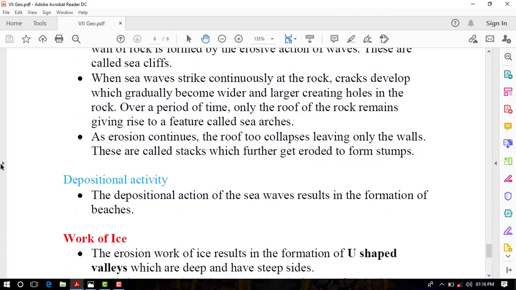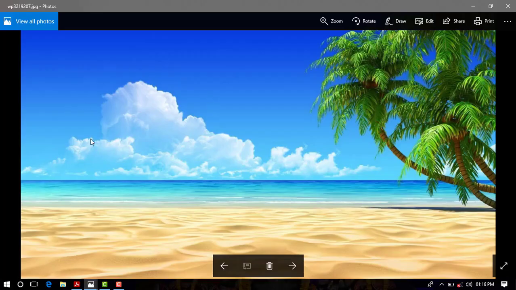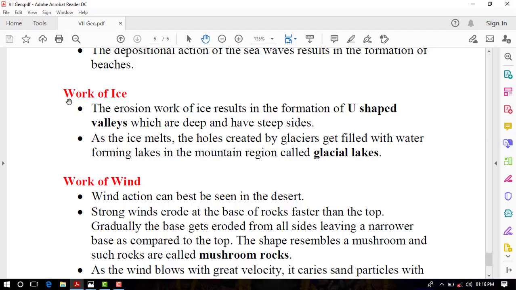Due to depositional activity, the depositional action of the sea waves results in the formation of a beach. On your screen, you can see a diagram of a beach. Our next topic is work of ice.